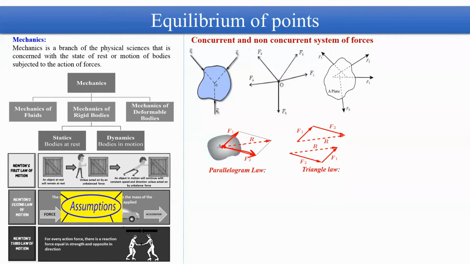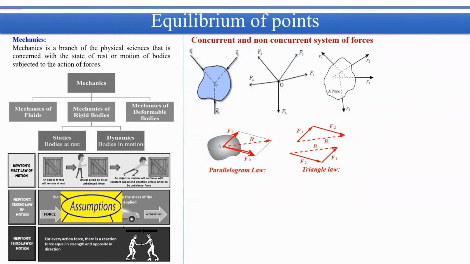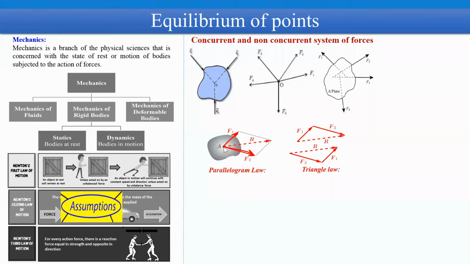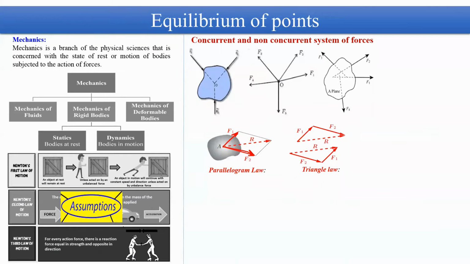They are arranged in this order: both forces are directed away from the point of application. That means their tails are located at the same point and their heads are located away from the point of application.